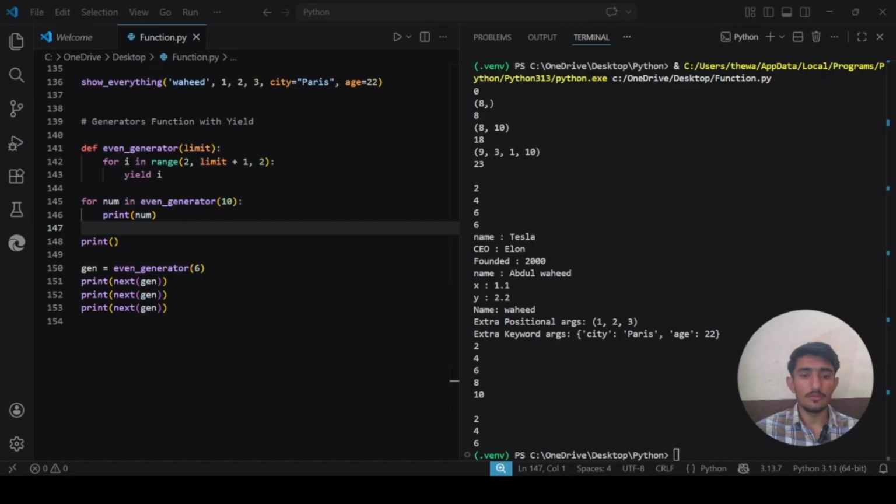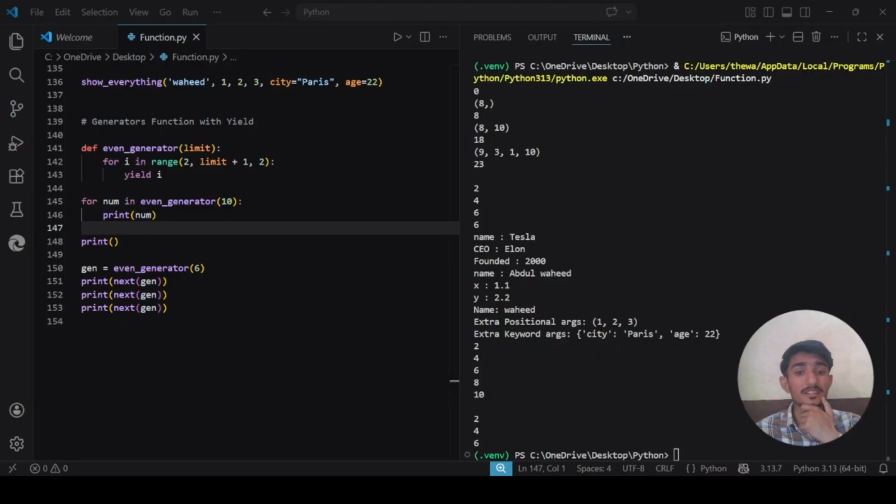Okay, so now we have the two rules of recursion. Every recursion must follow exactly two rules: the base case, and the recursive case. What is a base case? A base case is a condition where the function does not call itself. It returns a direct answer. Without this, the function calls itself forever, an infinite loop, and crashes with a recursion error. And what is the recursive case? This is the part where the function calls itself with a simpler or smaller version of the same problem, moving step by step toward the base case.